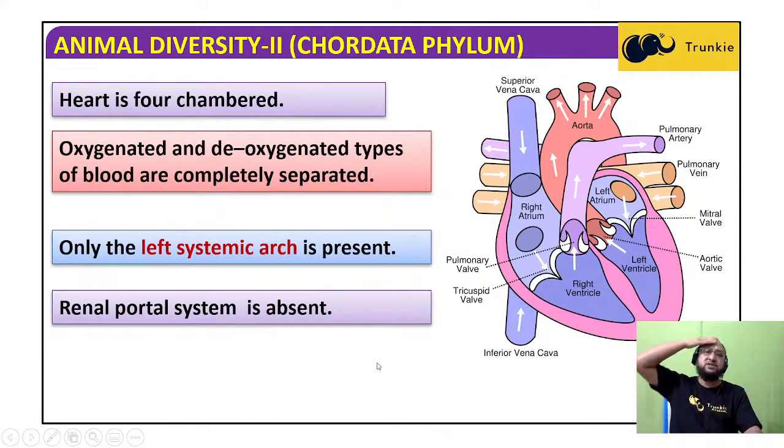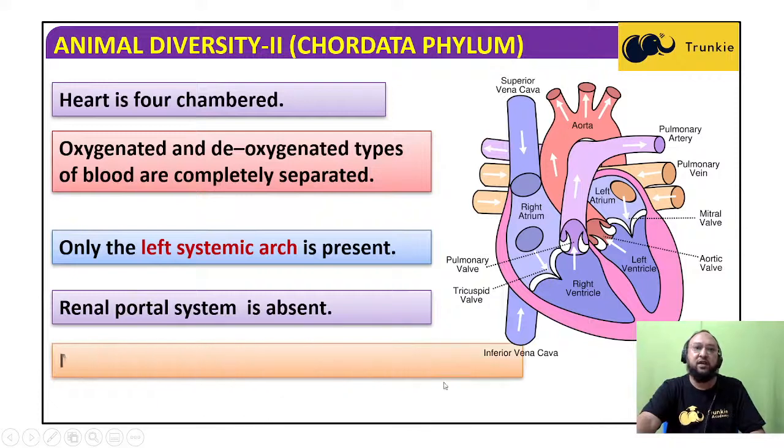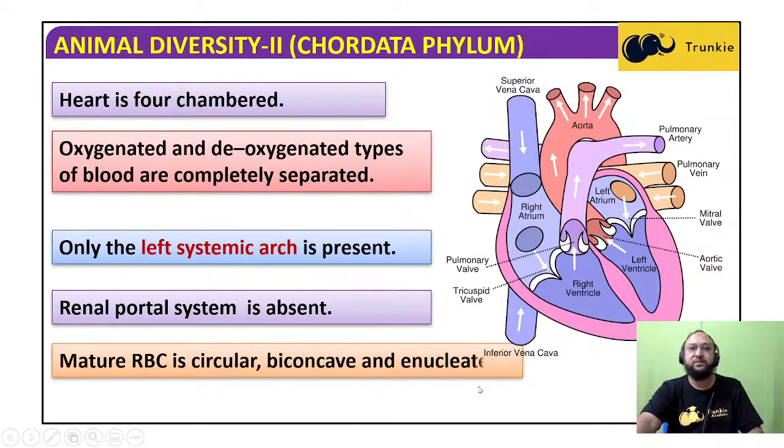Only the left systemic arch is present. In case of birds, it is the right systemic arch that is present. In case of mammals, the left systemic arch is present. Renal portal system is absent, like we have seen in other groups.